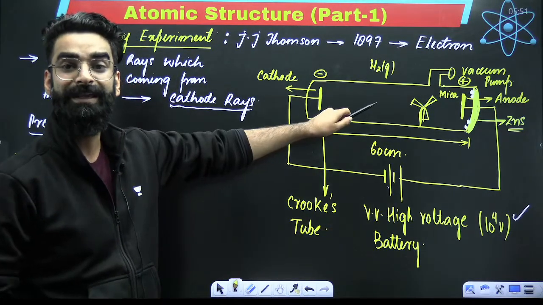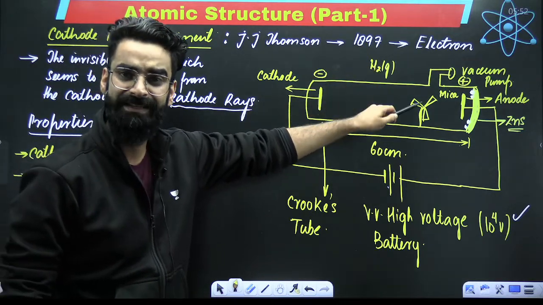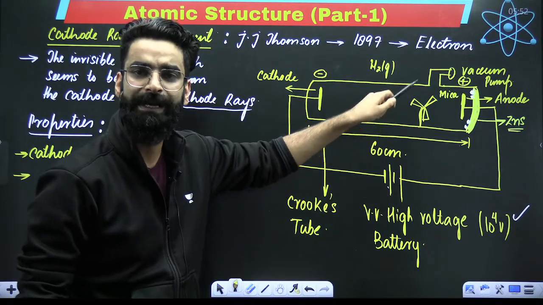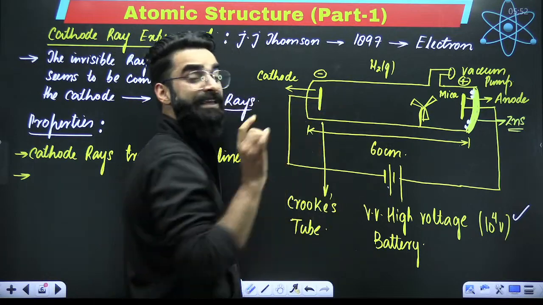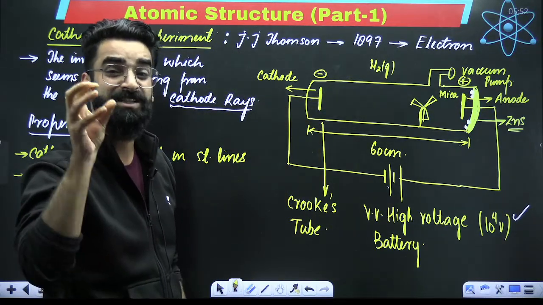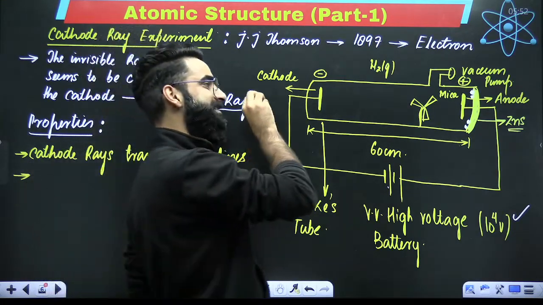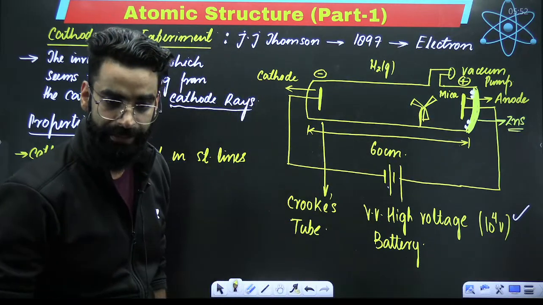So what did he conclude from here? He concluded the cathode rays coming from the cathode are definitely made up of some material particles which carry certain mass, and those particles are striking this paddle wheel and making it rotate.